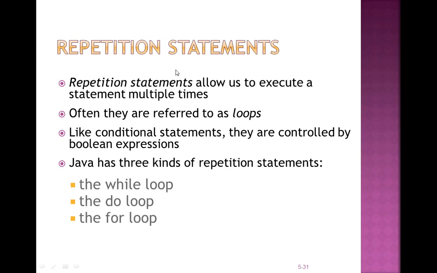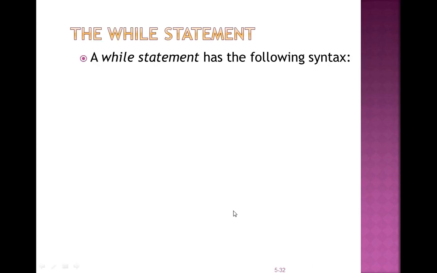Then the next element is your repetition statements. Repetition statements allow us to execute a statement multiple times. Often they are known as loops, as I told you. Like conditional statements, they are controlled by Boolean expressions, which I told you about in the last class, like and, or, not. Java has three kinds of repetition statements: while loop, do loop, and for loop. Java, as well as other programming languages like C and C++, also uses these loops: while, do, for. I will discuss this in the next slides.